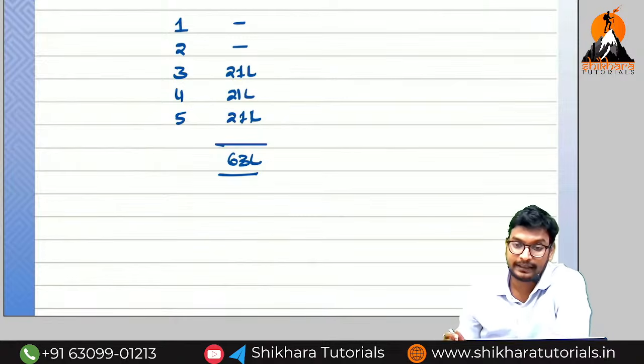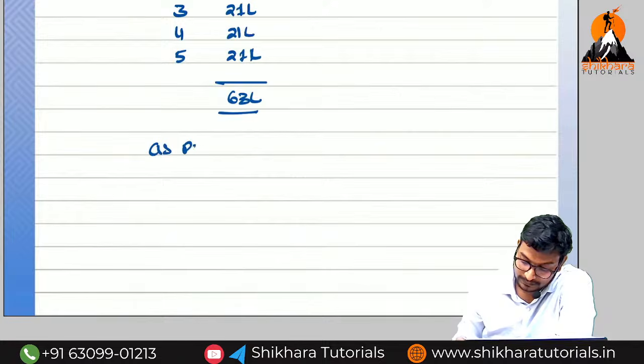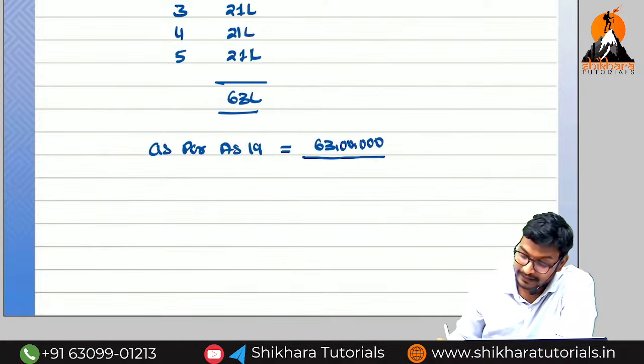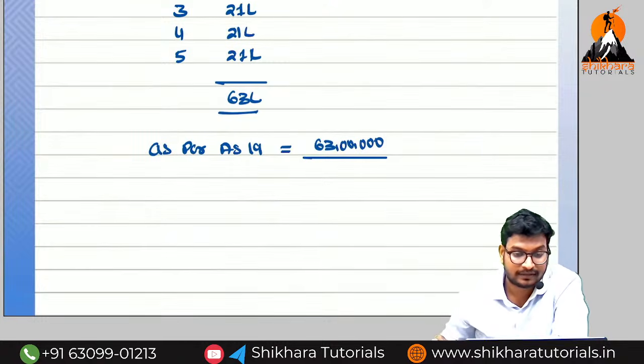Can you say the rent for each year? Easy only. As per AS 19, 63 lakhs divided by how many years we need to write? We need to write over the 5 years, not the 3 years.